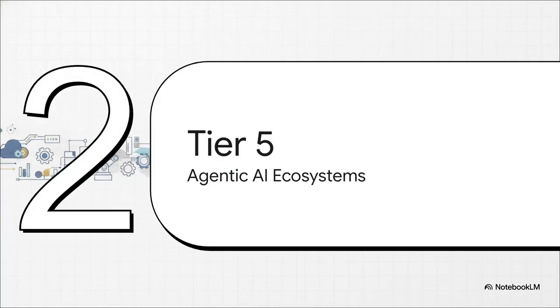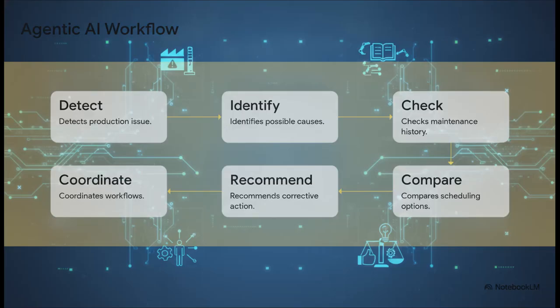And that brings us to the very top of our maturity model. Tier 5, Agentic AI Ecosystems. This is where things get really wild. An agentic AI manages a complex ecosystem of tasks all on its own. Let's say it detects a production issue. It doesn't just stop there. It identifies the root cause, dives deep into the maintenance history, compares scheduling options, recommends a corrective action, and then actually coordinates both the human and machine workflows to resolve it. It acts as a fully autonomous operational brain.